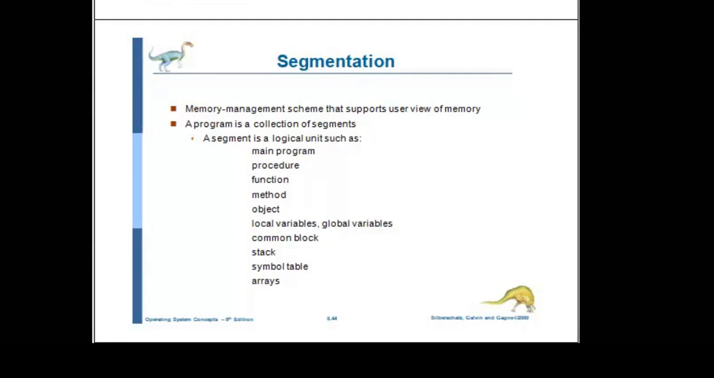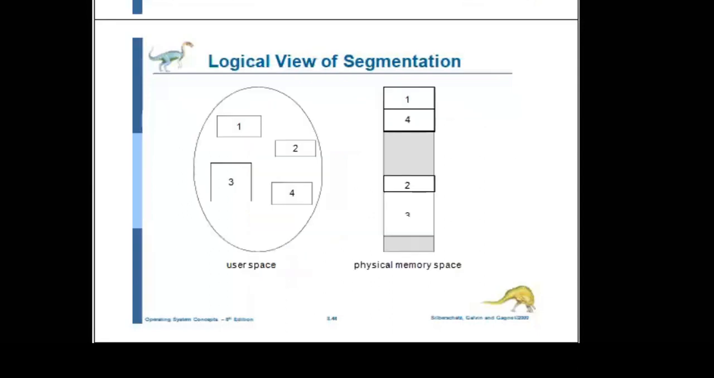So a segment is the smallest unit of a program. A segment is a logical unit such as main program, procedures, functions, local variables, global variables, common blocks, symbol tables, arrays. All these come under segments. This is the user view of a program, that is, the logical address. So these are the segments here, the logical view of segmentation.